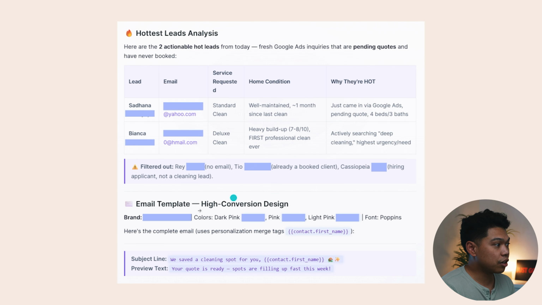And here's the thing. They started building email templates based on the brand. So it said the brand, this is the company name. Colors, it gives the color code, right? The dark pink, the pink, light pink, the font. Okay, so this is a cleaning business that obviously has pink.